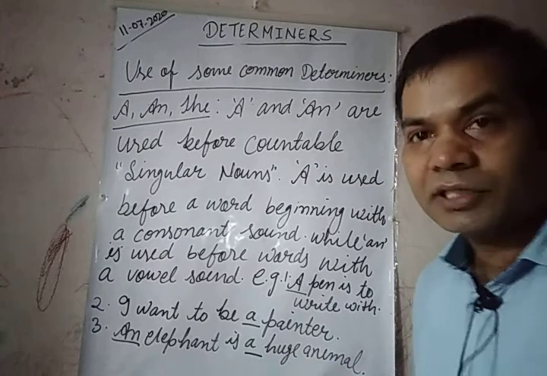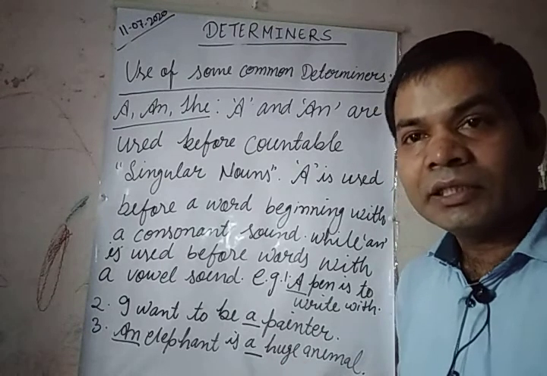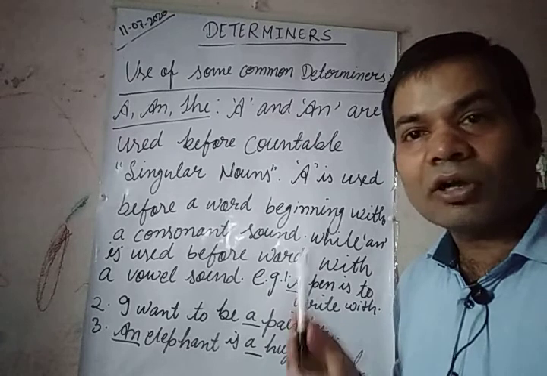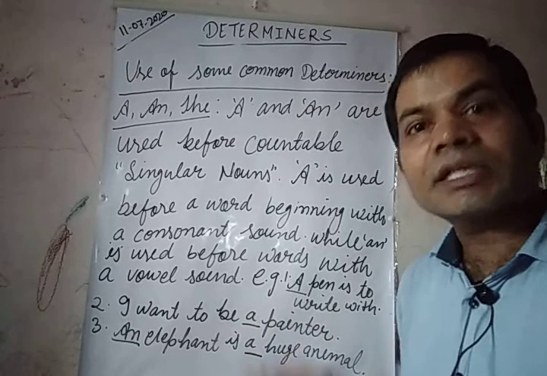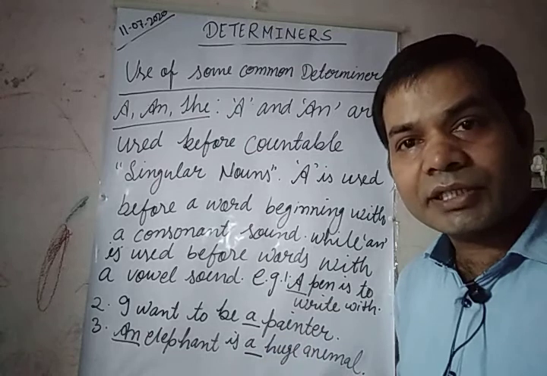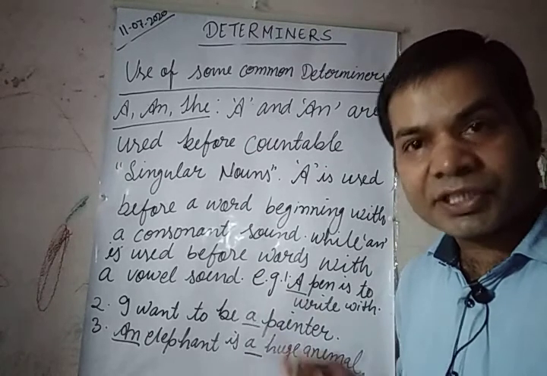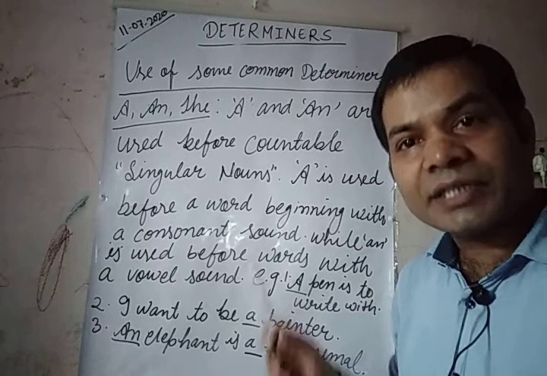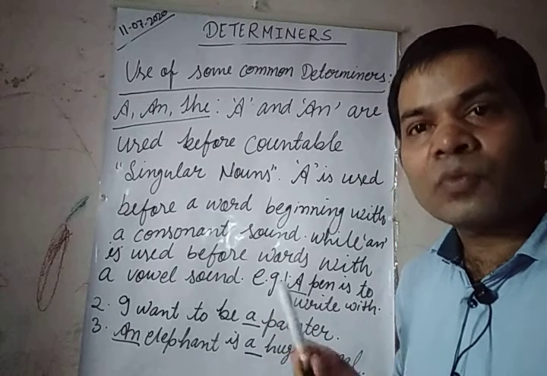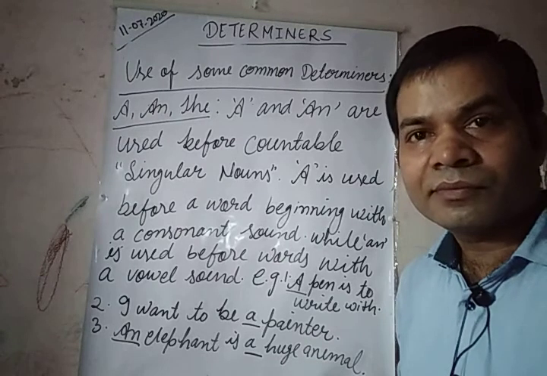Okay students, so the articles a and the also come under determiners. Determiners include articles, demonstrative adjectives, possessive adjectives, numeral adjectives, and indefinite pronouns. One by one we will be doing each of them.